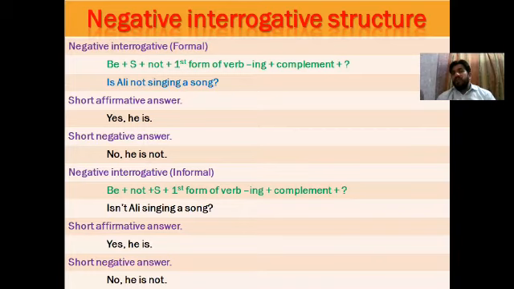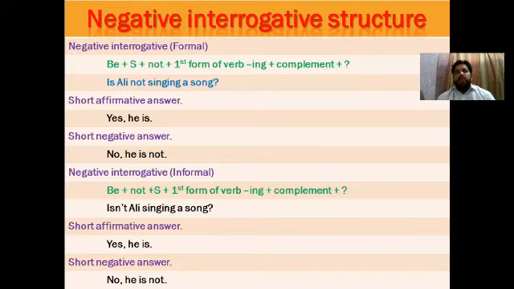Negative interrogative we make from the negative. And then we also change the position of be and subject. Be comes first and subject goes back. Like we have be first, then subject back, then not will come in its own place, first form verb with ing plus complement. Like, is Ali not singing a song? Because we make this interrogative from negative, that's why not is there.